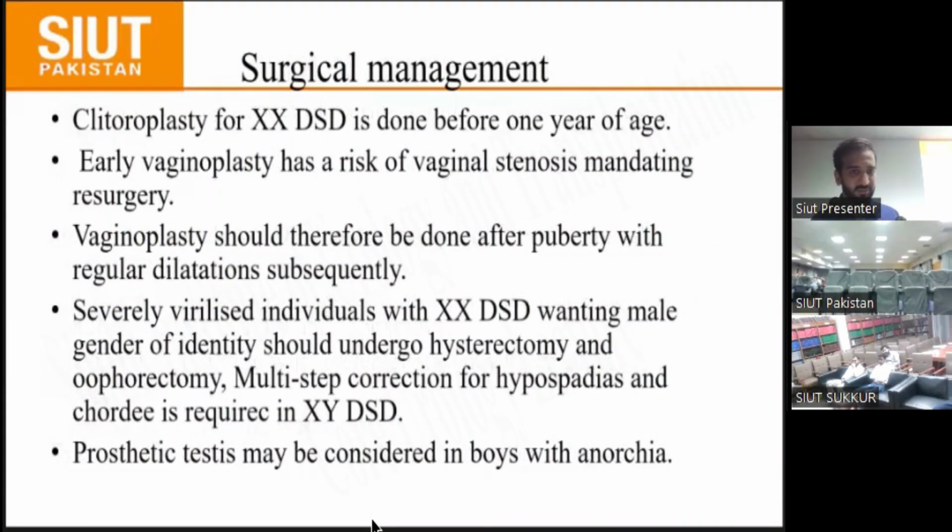For surgical management, clitoroplasty for XXDSD is done before 1 year of age. Early vaginoplasty has the risk of vaginal stenosis, and therefore vaginoplasty is done after puberty with regular dilatation subsequently. Severely virilized individuals with XXDSD wanting the male gender, if gender identity is male, should undergo hysterectomy and oophorectomy, and multi-step correction for hypospadias and chordee is required in XYDSD. Prosthetic testis may be considered in boys with anorchia.